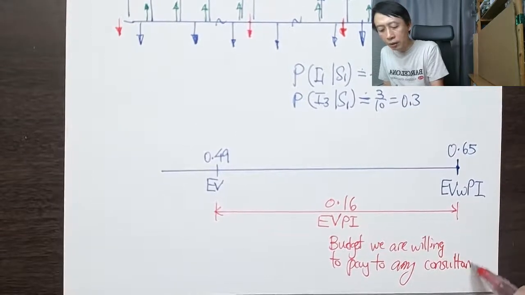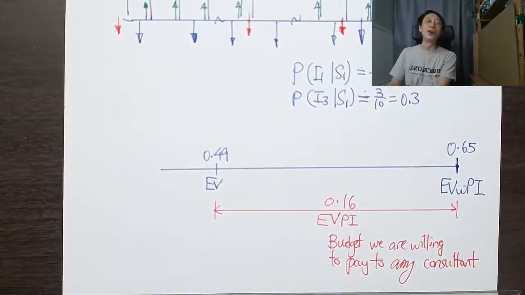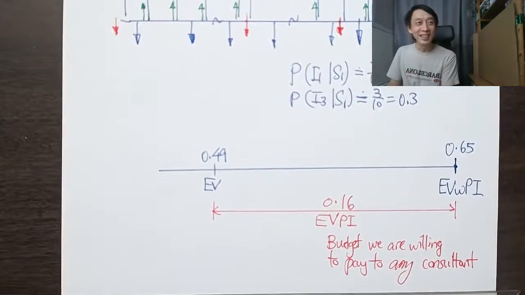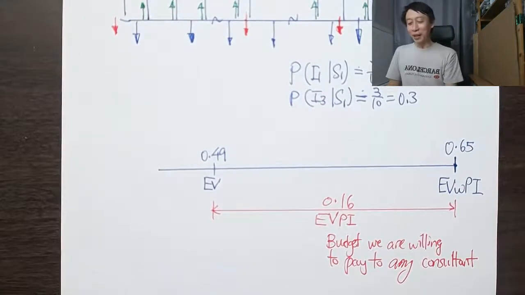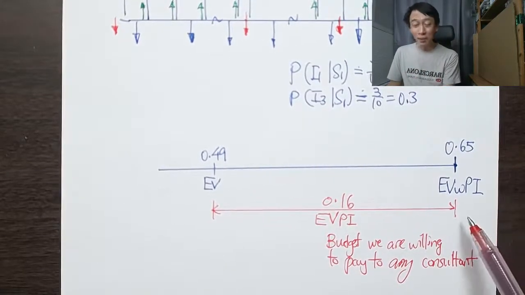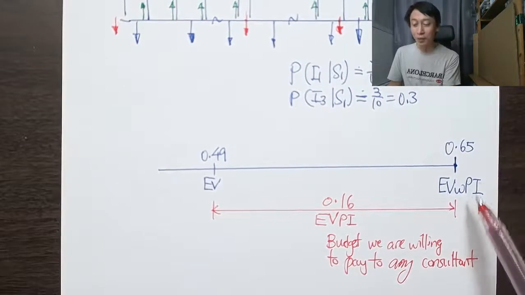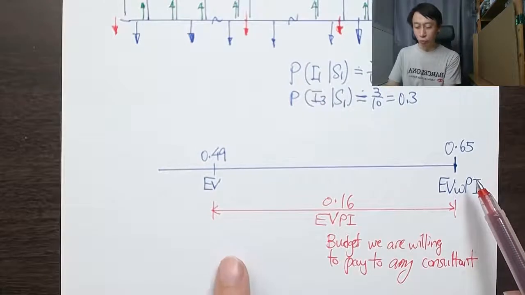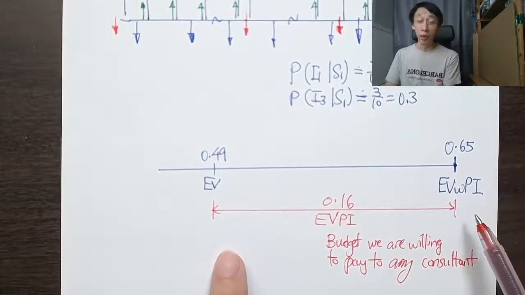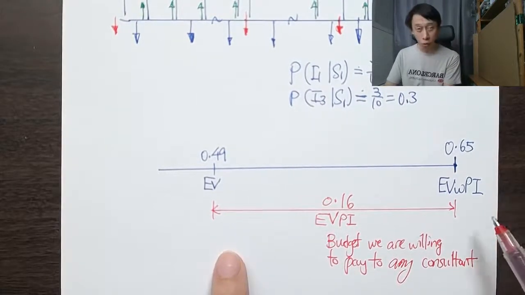Because any human or earthly consultant will not be able to know the future. And if we assume this being that knows about the future, with perfect information, the best EV with PI is still 0.65. No matter how good you do, you cannot bring our current EV to beyond 0.65.